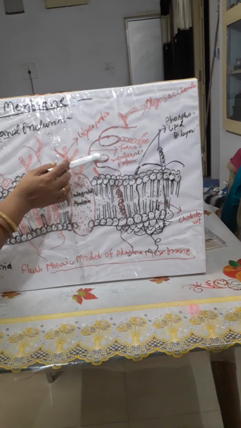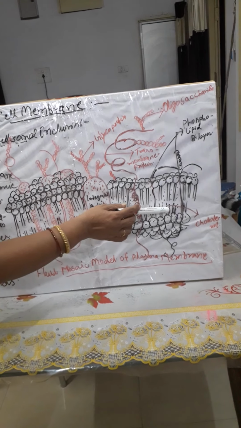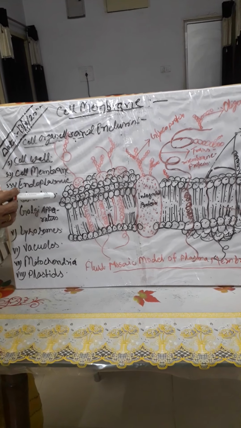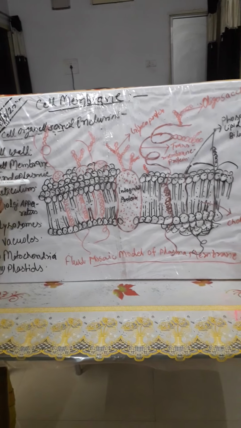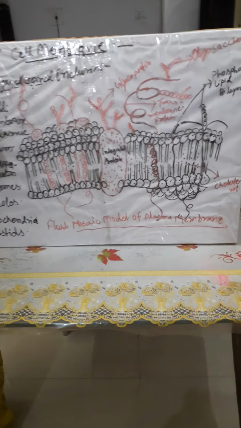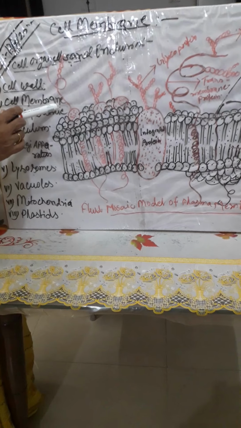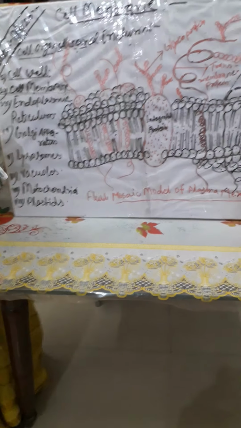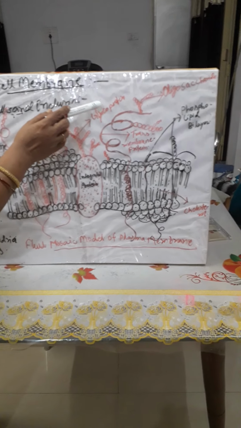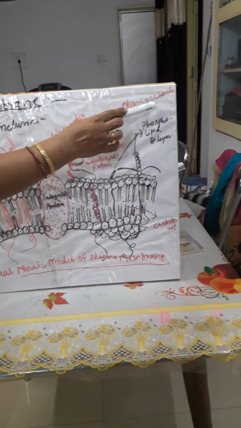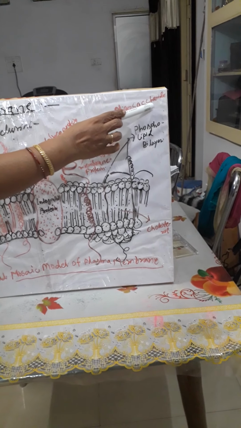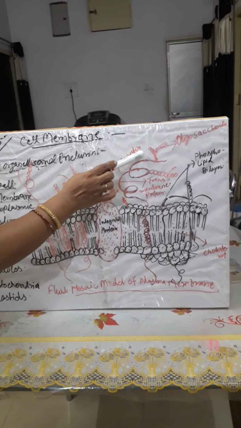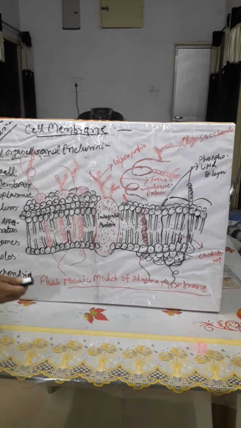These are the transmembrane proteins and cholesterol. Biochemical investigations clearly revealed that the cell membrane also possesses protein and carbohydrate. This is the protein and that is the carbohydrate, oligosaccharides. Saccharide means sugar, and this is also known as the glycoprotein.